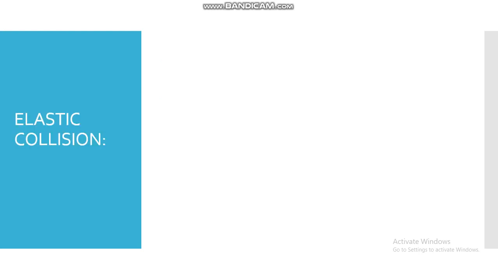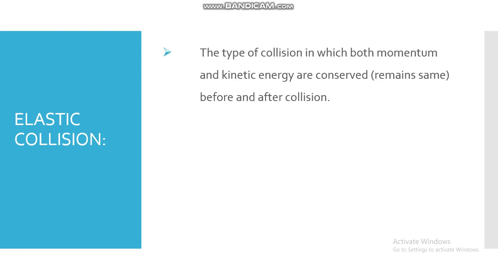First we will talk about elastic collision, what elastic collision means. The definition is: the type of collision in which both momentum and kinetic energy are conserved, meaning they remain the same before and after collision, is called elastic collision. Collision means to strike or collide with each other. The example is collision between atoms.